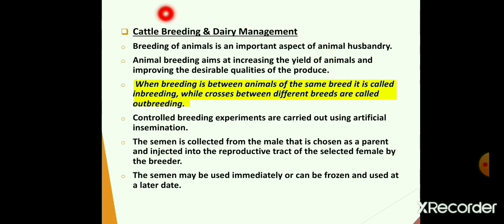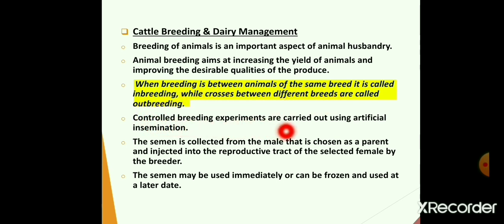Now let's start with our first subtopic, that is cattle breeding and dairy management. Breeding basically involves genetic changes, genetic manipulations which are carried out in animals, which is an important aspect of animal husbandry. Animal breeding aims at increasing the yield of animals and improving the desirable qualities of their produce. When breeding is carried out between animals of the same breed, it is called inbreeding. But when different animals are used, this type of breeding is called outbreeding.